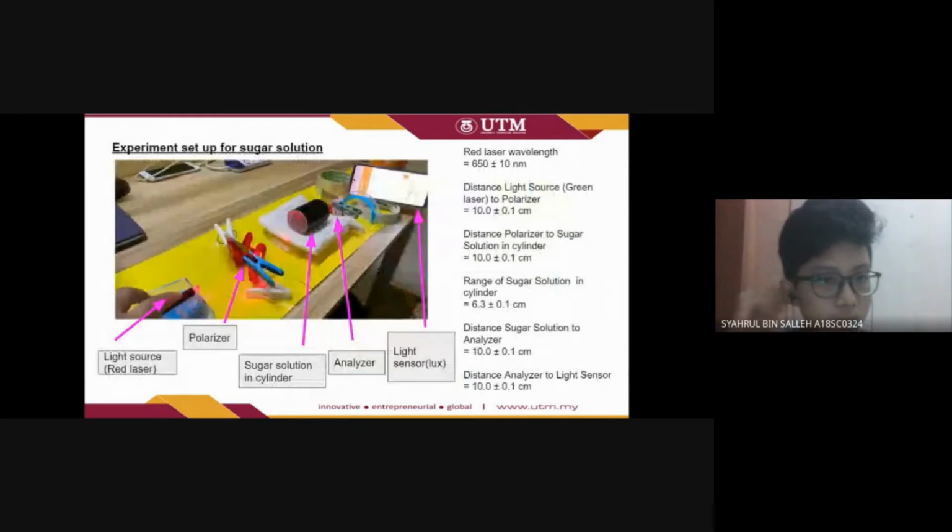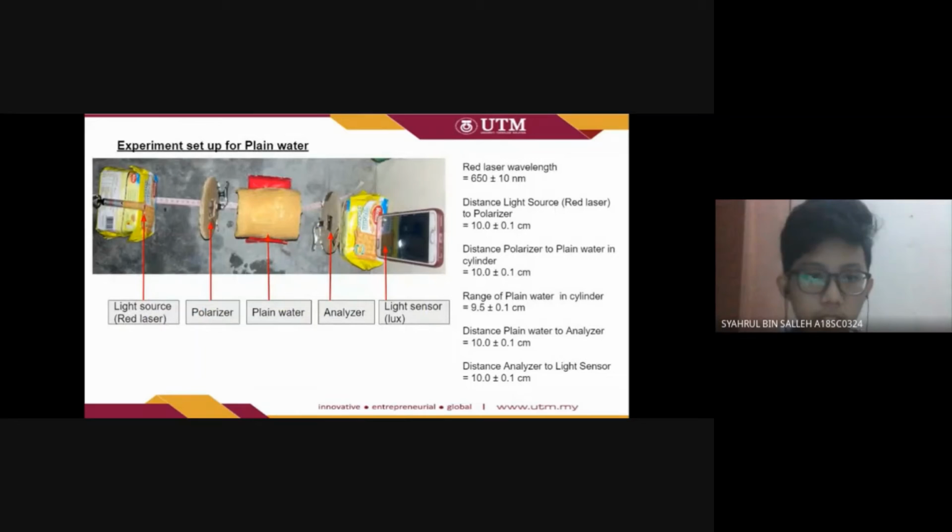And this is the setup for the sugar solution. As you can see, we set all the distances to 10 cm. In this setup, the height of the sugar solution in the cylinder is 6.3 cm. And this is the setup for plain water. The distances are also the same, and the height of the plain water in the cylinder is 9.5 cm.